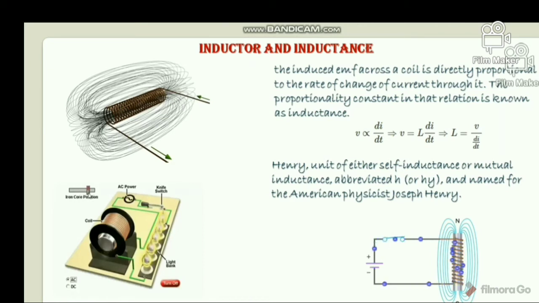And what is inductance? As we already said, the induced EMF across a coil is directly proportional to the rate of change of current through it. The proportionality constant in that relation is known as inductance. So V is proportional to di by dt, and we can write V equals L di by dt. Here L equals inductance, which equals V divided by di by dt.